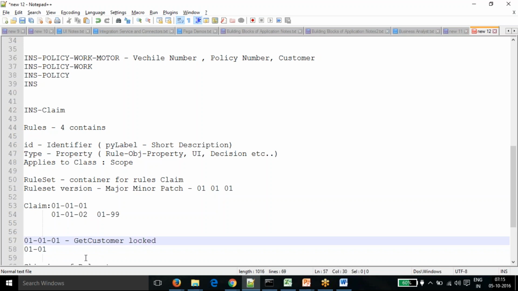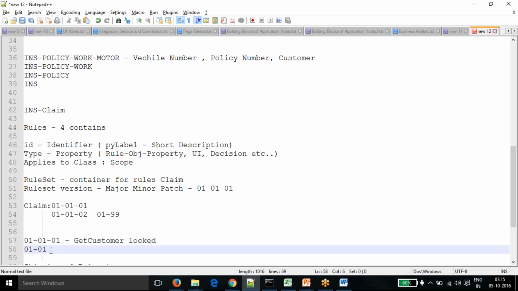I logged it, so I cannot make changes to the same rule once again. So I go to 0.2, because there was a requirement that I need to get his SSN number into the UI. Earlier it was not there. So now I'm trying to get the SSN number, and I need to change the same rule once again.